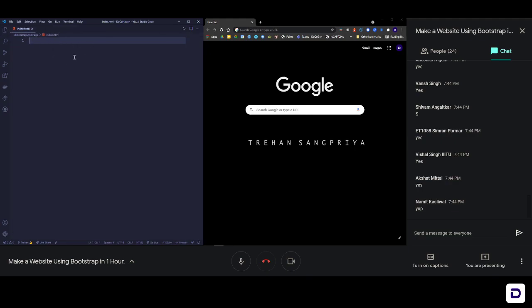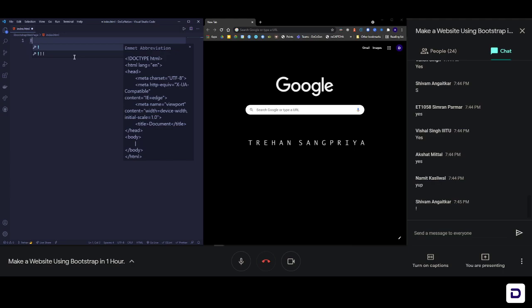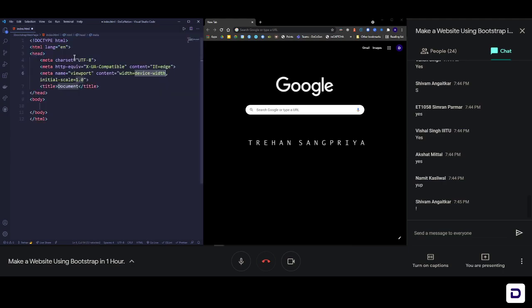Now, as we all know, the boilerplate comes in first in any HTML file, right? So what you have to do is press Shift 1, and that is going to add an exclamation mark in your page, and then you need to press tab. So this is something known as boilerplate code. That means the bare minimum code required to start HTML coding. Okay, so this is something that you will get.